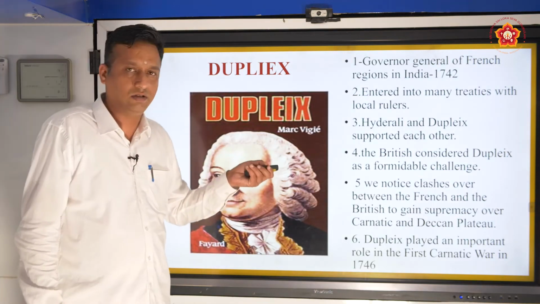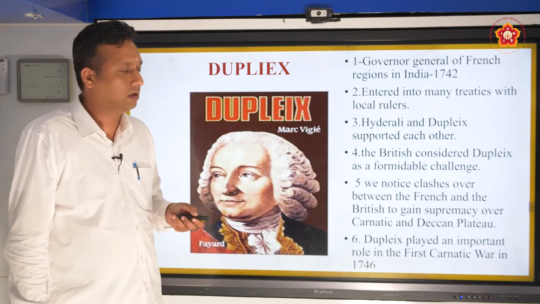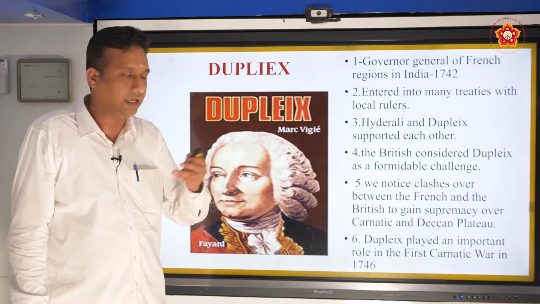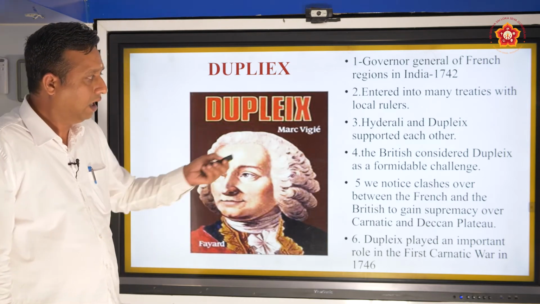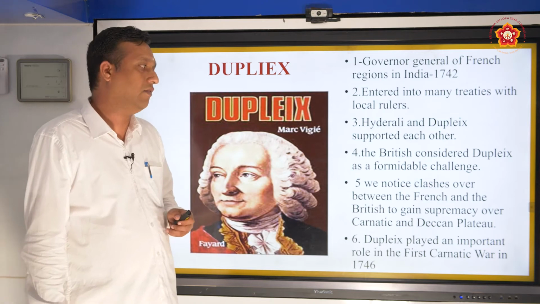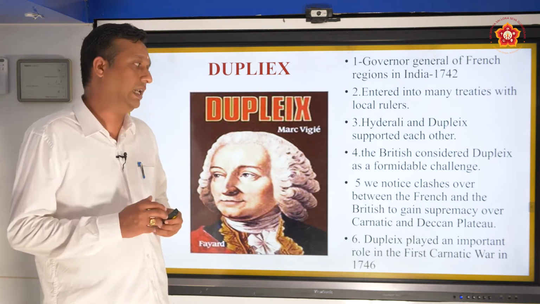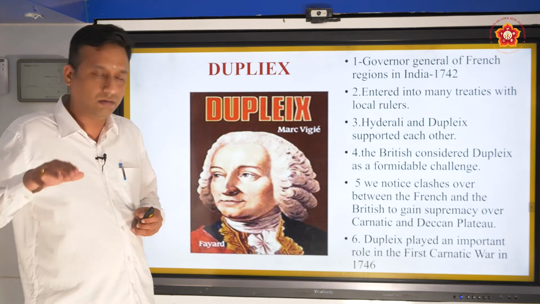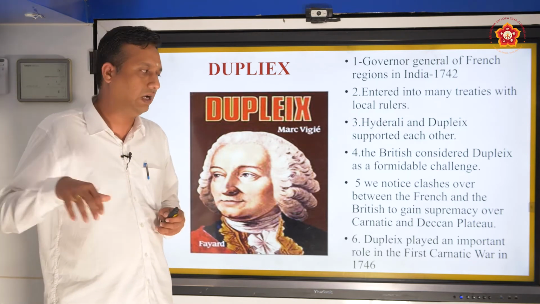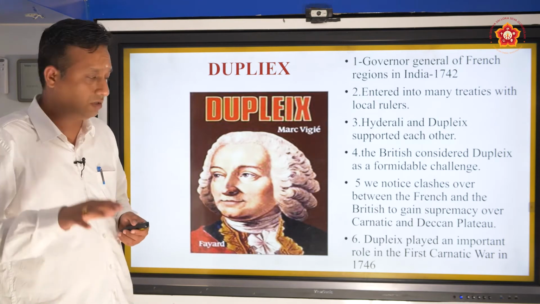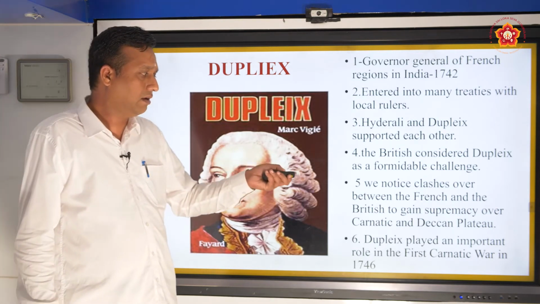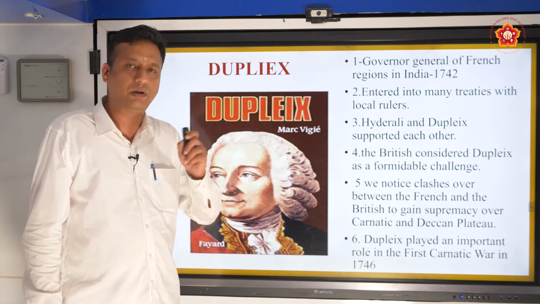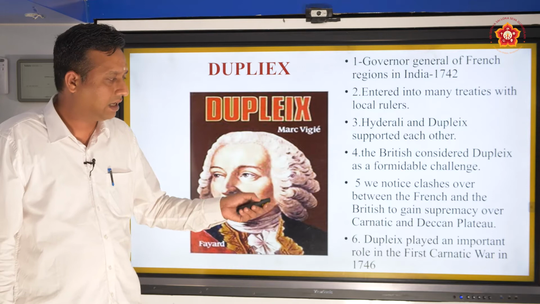So you know, Hyder Ali was the ruler of Mysore. He also had support. Dupleix and Hyder Ali supported each other, and they were very good friends. The British considered Dupleix a formidable challenge, a very great challenge, because he was challenging the British, and he was trying to gain more influence over different parts of the country, particularly South India. And we can notice that there were many clashes between the French and the British to gain supremacy over the Carnatic and the Deccan Plateau.